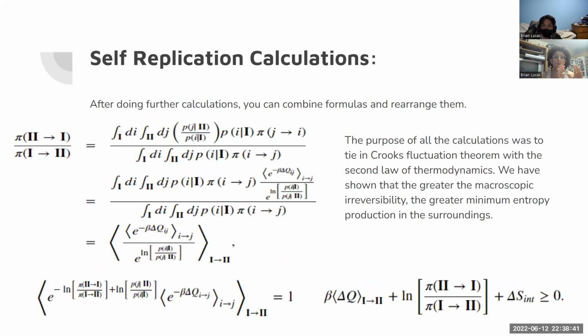So the greater the entropy change in the surroundings from the change in macro state, the more entropy is released, and the more probable it is that the macro state change will be permanent. Because then you would need the reverse to happen, and you would need more heat, but the heat's already been released. So it can't go from here to here. It's already gone from here to here.